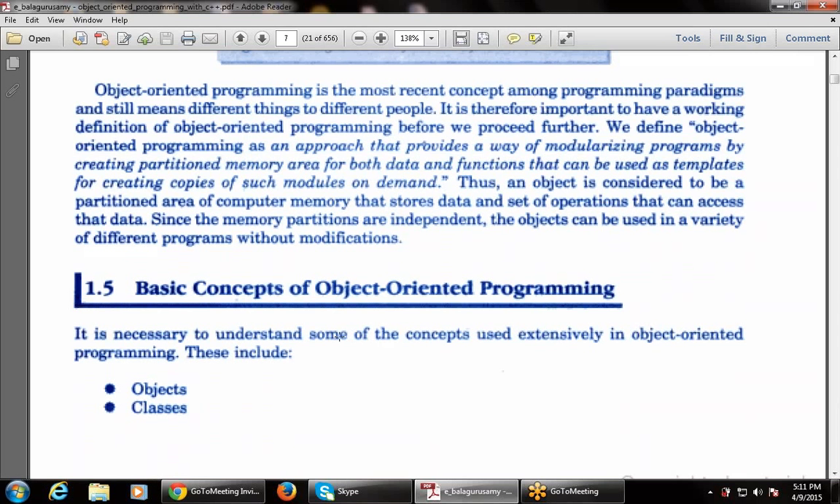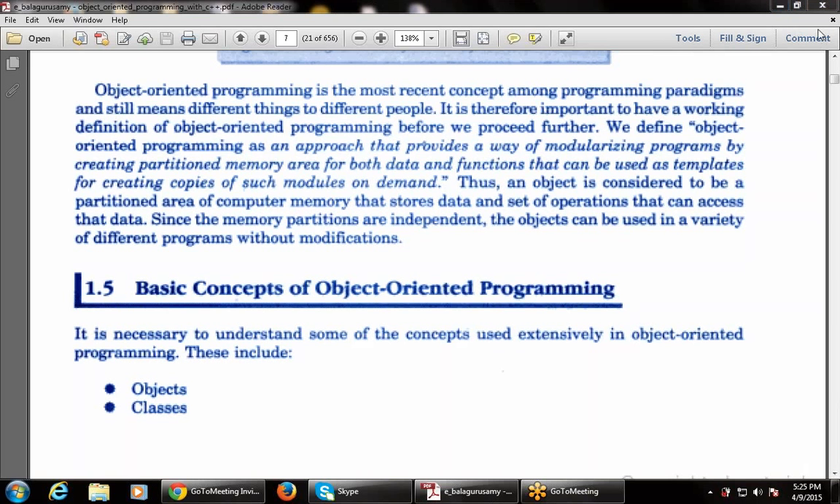Now next is the basic concepts of object-oriented programming, that is, the various concepts that are used in object-oriented programming. First of all, let's take a break because it's too much right now, and then move to this topic.